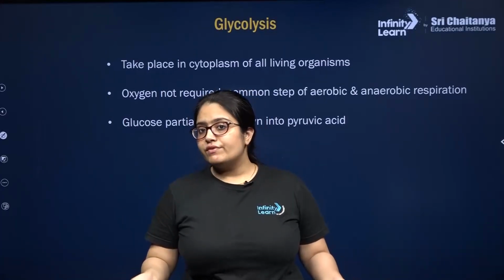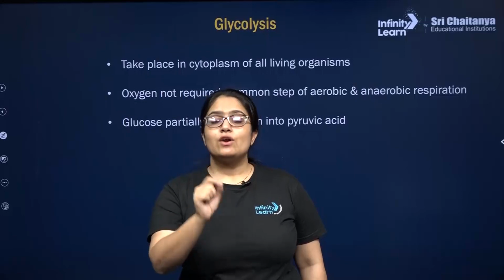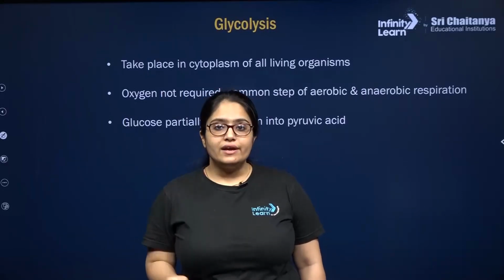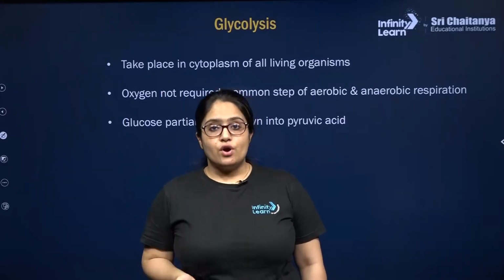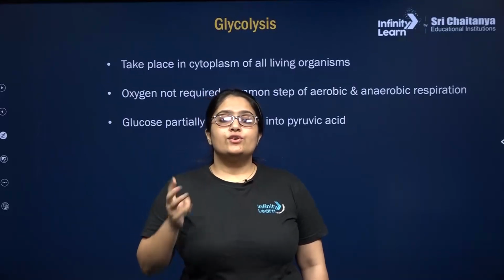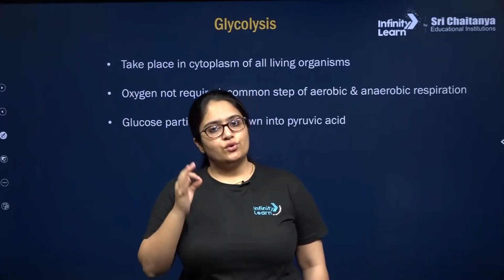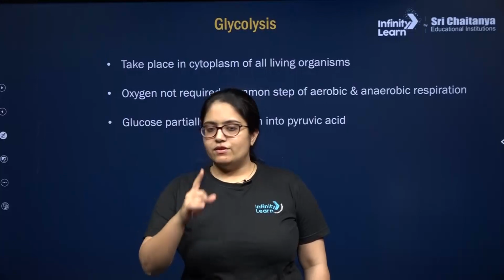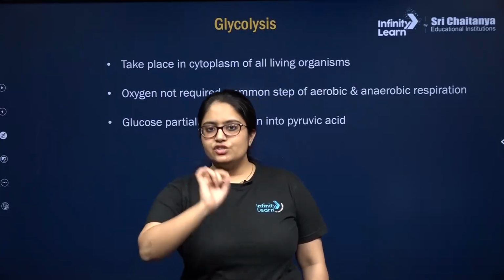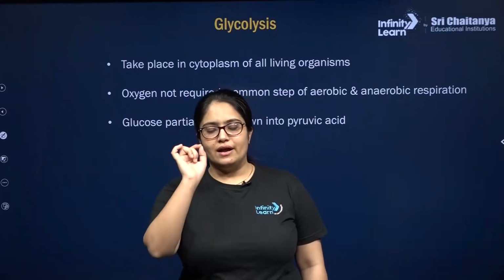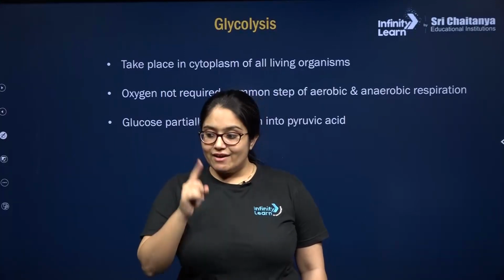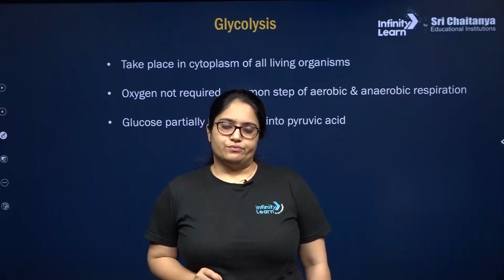The pyruvic acid will first undergo link reaction where pyruvate will be oxidized, a 3 carbon molecule will convert into a 2 carbon molecule acetyl-CoA, and there will be release of 1 CO2 from each pyruvic acid molecule in every single link reaction.